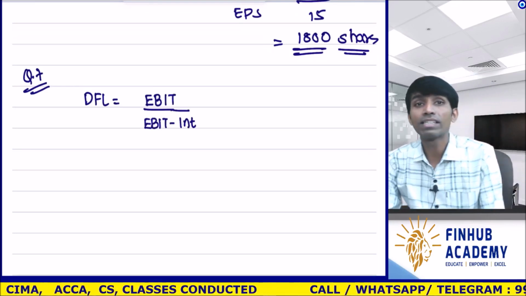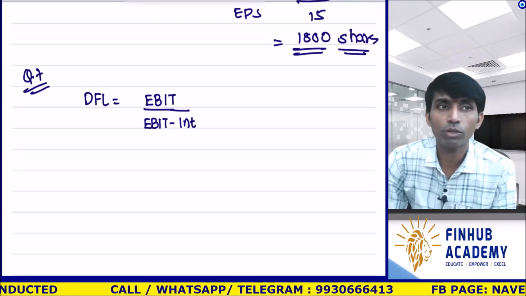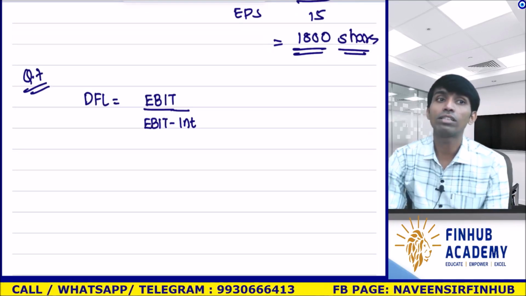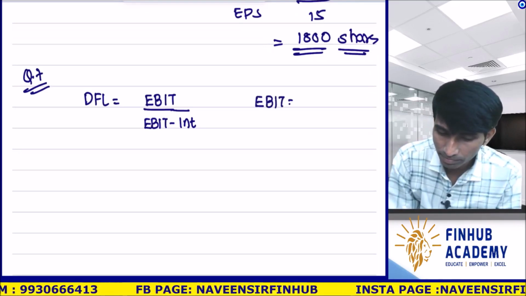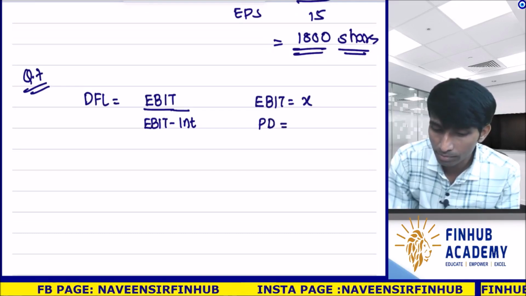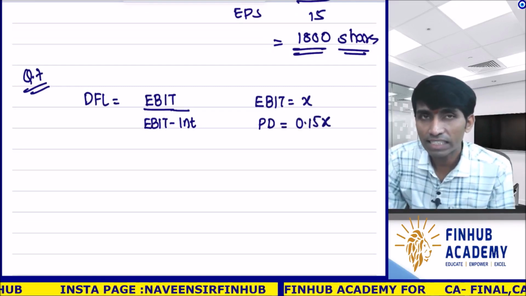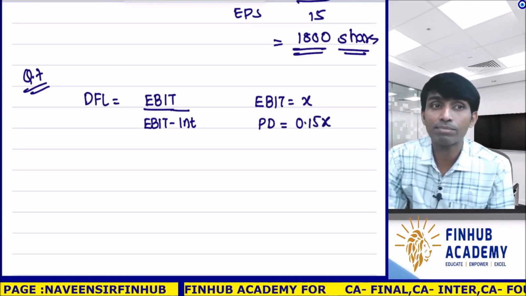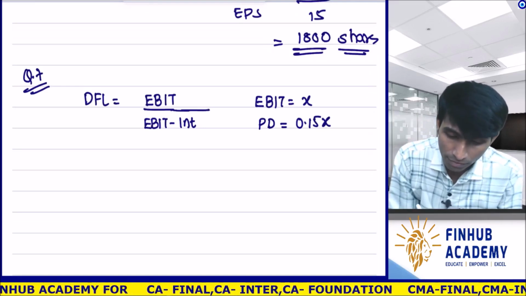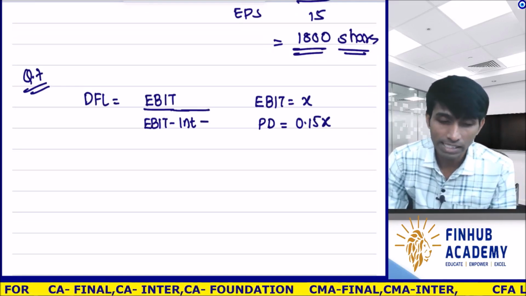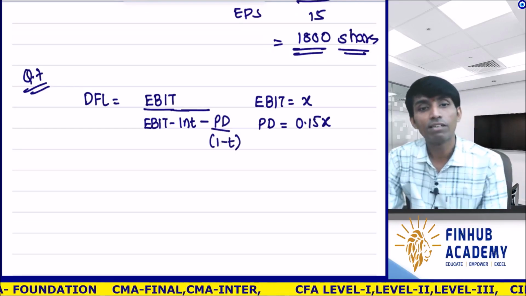Okay, now here the preference dividend is given, and that preference dividend is 15% of what? Operating profit. What is operating profit? Operating profit is your EBIT. Okay, so if my EBIT is X, then my preference dividend is 15%, so 0.15x. Okay, so this is given right now. Now in the question, preference dividend is based on operating profit, correct? So from here I will minus preference dividend upon 1 minus t.